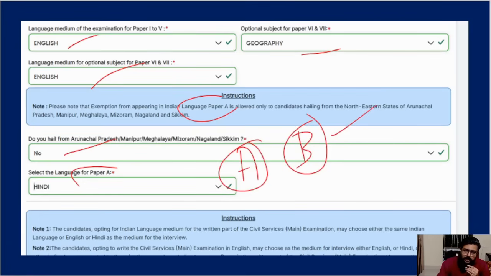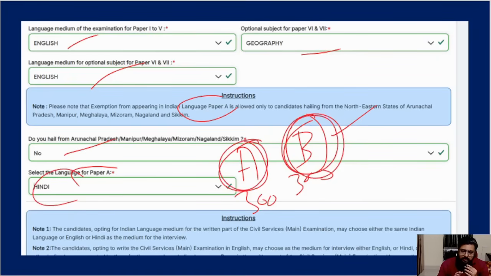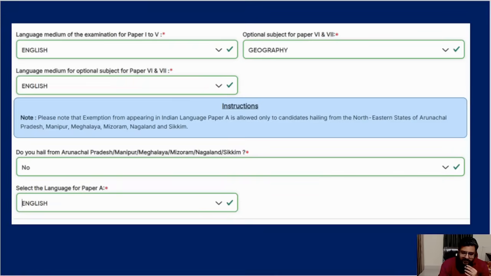Paper B is English only. In English, meanings, opposites, paragraphs, like that. Some silly questions will be there, 300 marks. Like that, here the Indian language is there, which ideally you will select as your regional language, like Tamil, Malayalam, Telugu, Bengali, whatever that language is. And ideally here, the English option will not be there, because your paper B itself is the English paper. You cannot write A and B both as English, because in the 8th Schedule we don't have English as a language, right? But here the system has a glitch and it is allowing you to choose English.